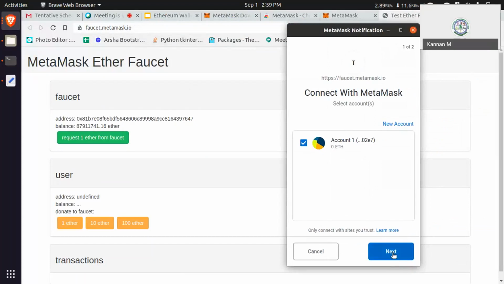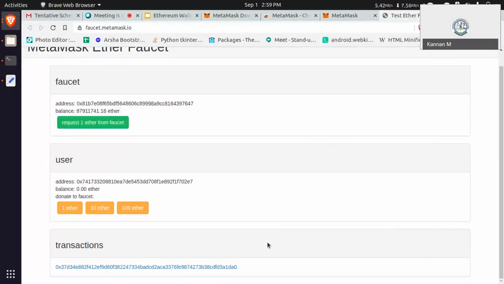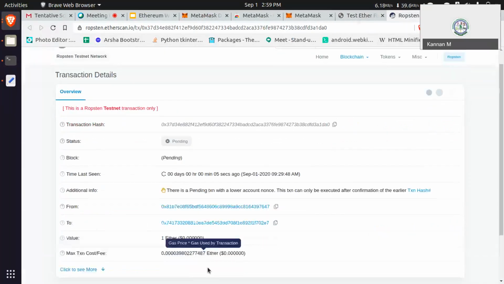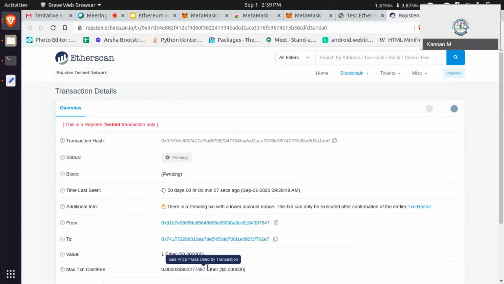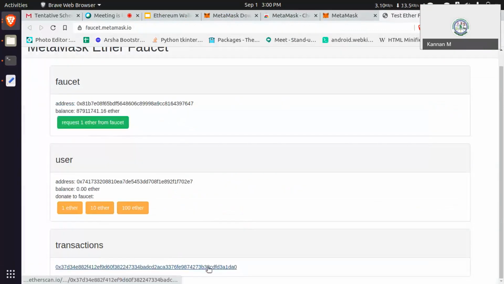It will try to access your wallet. It will ask like this, and then click next. Connecting. Okay, the transaction is initiated. They are transferring one ether to your account. Just try to deposit some test ether in your account.